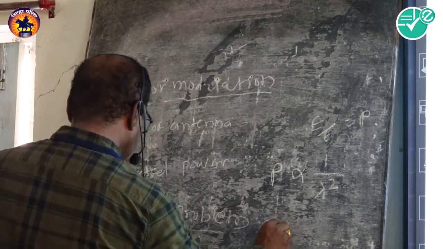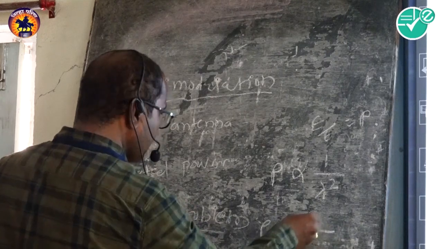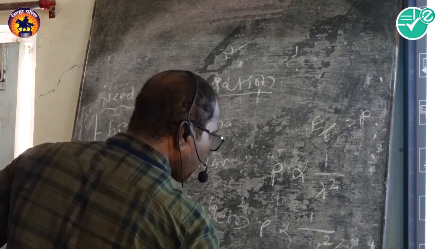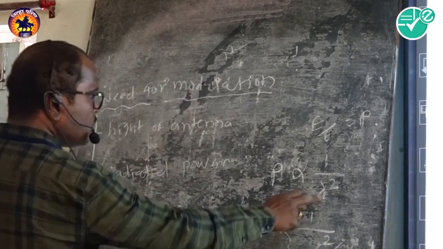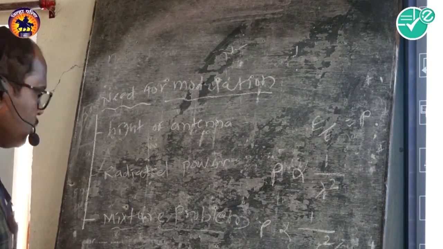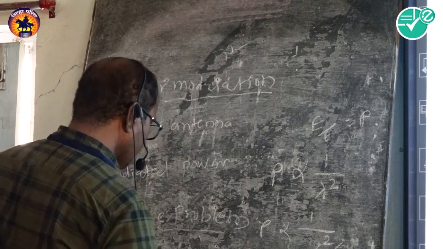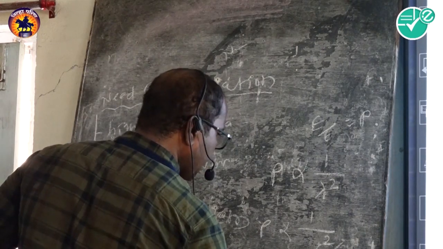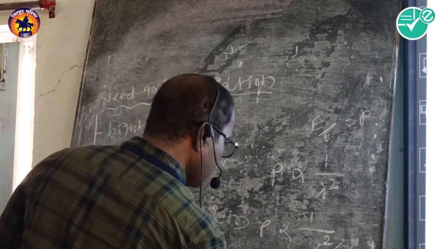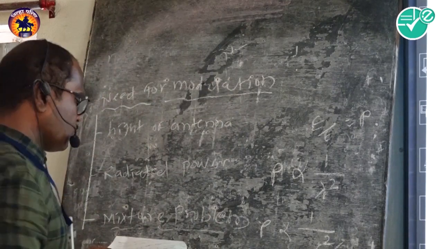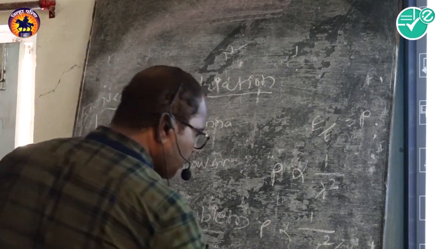And we know that P is equal to 1 upon lambda squared, which is c square upon f square, since lambda is equal to c upon f. So here P is proportional to f square, frequency square upon c square. So it depends upon the frequency.